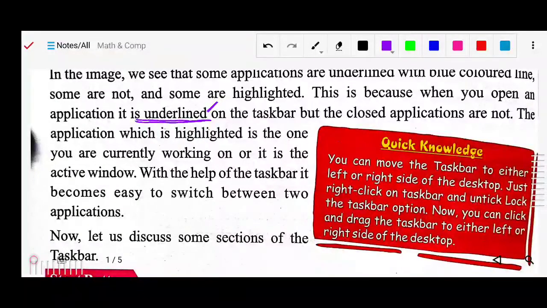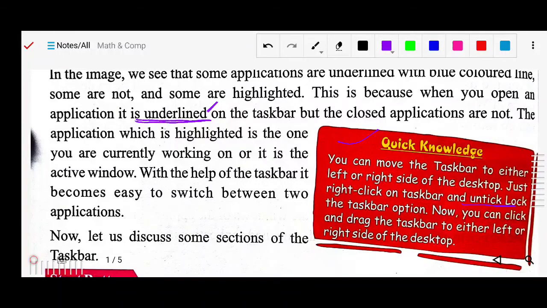Now here is some quick knowledge. You can move the taskbar to the left or right side of the desktop. Just right click on the taskbar and untick the lock taskbar option. Now you can click and drag the taskbar to the left or right, anywhere you want. So how can you move your taskbar?